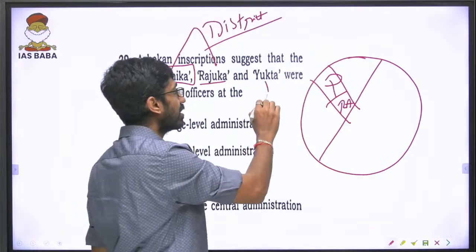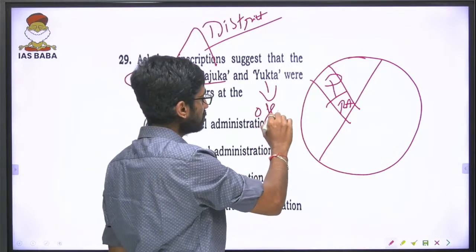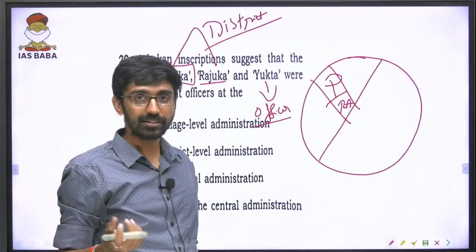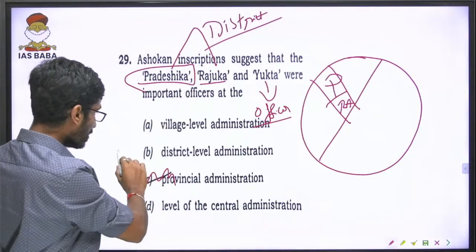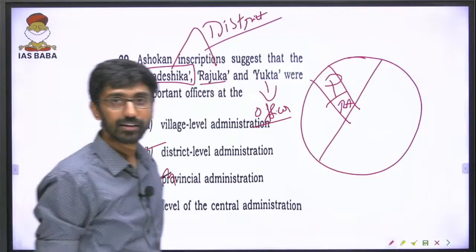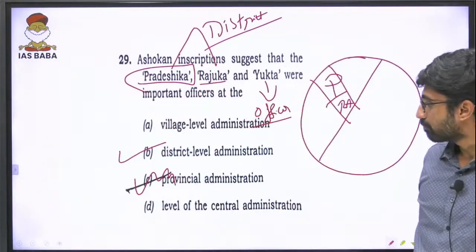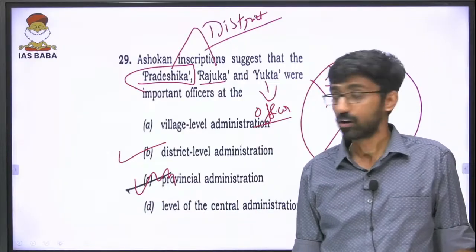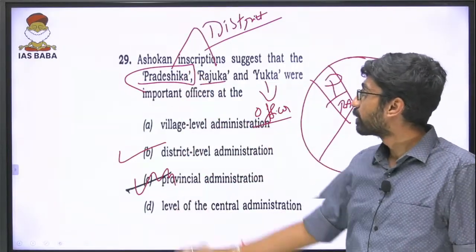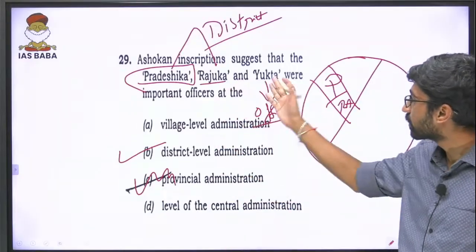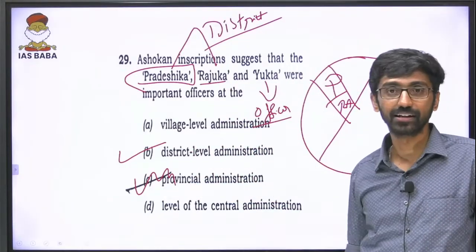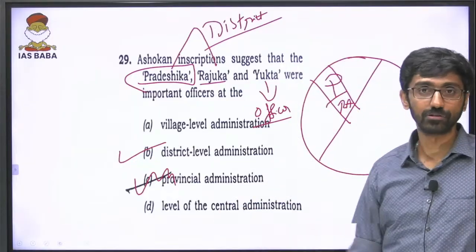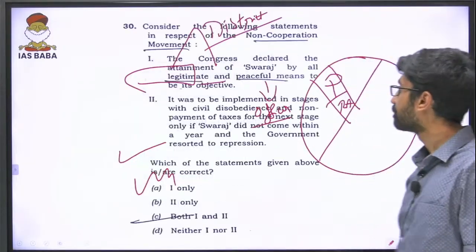Now what is Yukta? Yukta was an officer, kind of a clerk at this particular level. So the answer has to be district level administration. Many people might get confused with provinces, but actually it is district level administration. So the answer should be B for this question. Ashokan inscription mentioned Pradeshika, Rajuka and Yukta, and they are district level administration, and at the same time Yukta was a clerk officer.